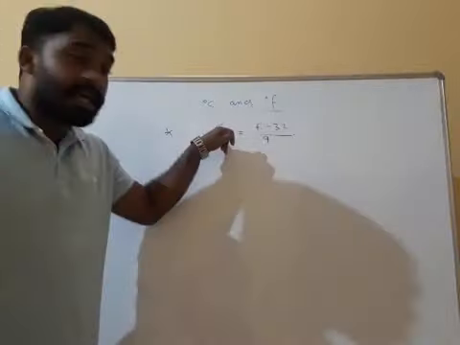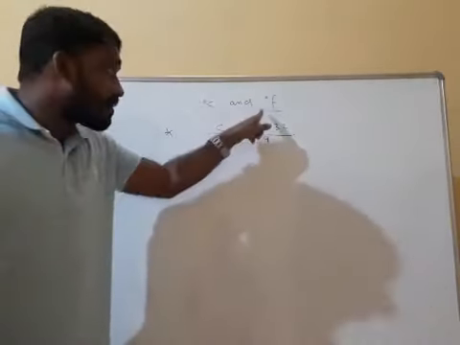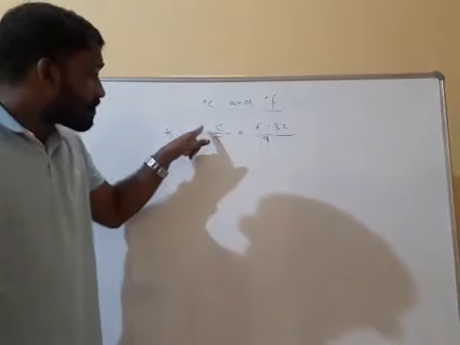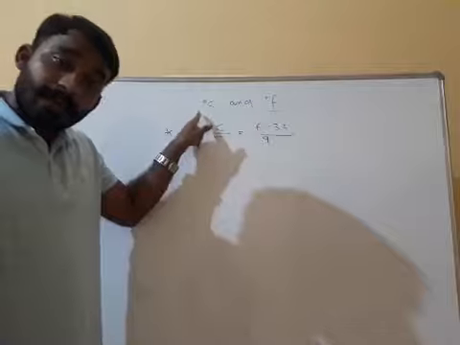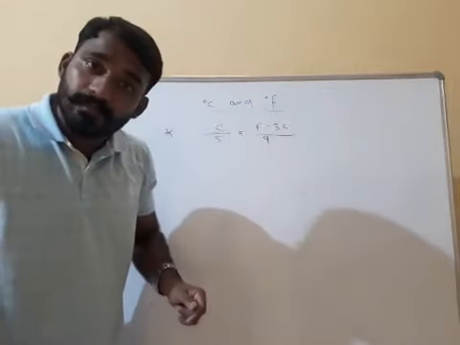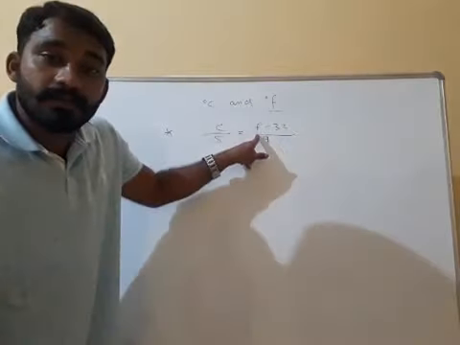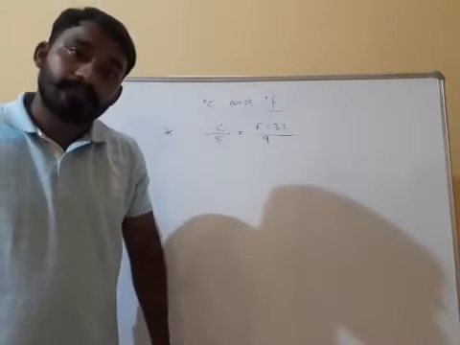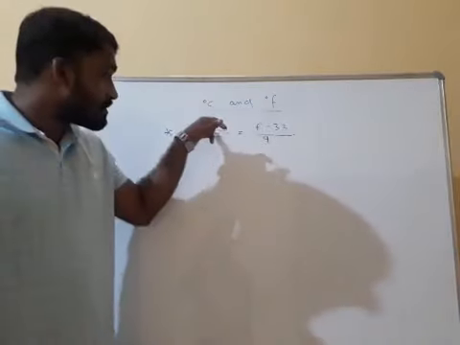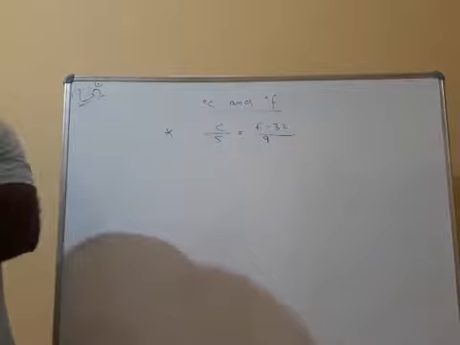If degree Celsius is given and degree Fahrenheit is asked, you put the value in place of C and you will get F. If F is given and C is asked, you put the value in place of F and you will get C. Another formula is also there.